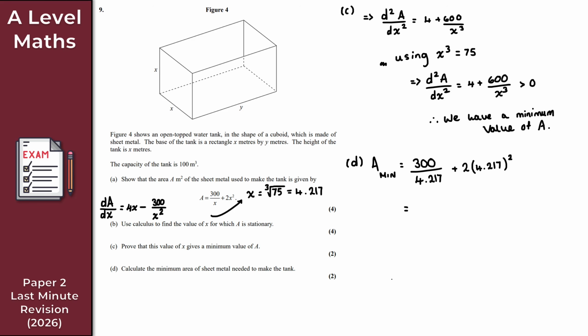And if you do this correctly, what we get here, it doesn't specify degree of accuracy, so let's just round it to something sensible. We'll round this to 106.7. We're working in meters here, so it's going to be meters squared, right? So 106.7 meters squared. Okay, and there we go then.